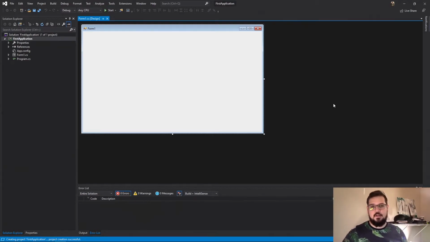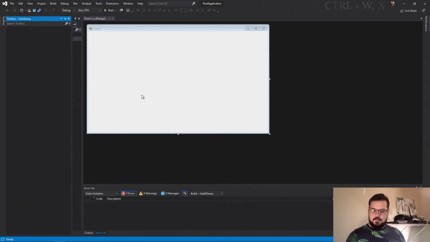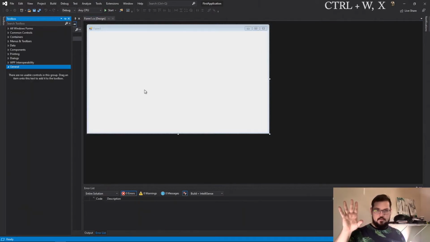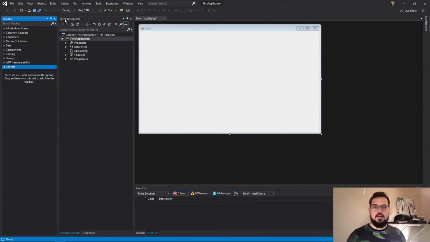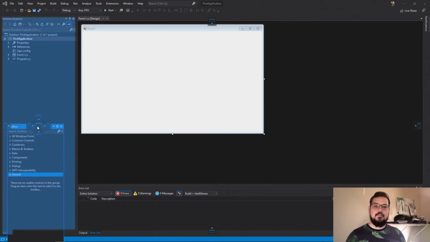that I've come across. Because you can go up to View, and I never do this because I always do it out of my keyboard shortcuts. Should be Toolbox, WX. So you can hit and hold Control, then hit W and then X, and that'll bring up this toolbox. And you can pin all of these panes together. You can drag them around and dock them anywhere in the screen.